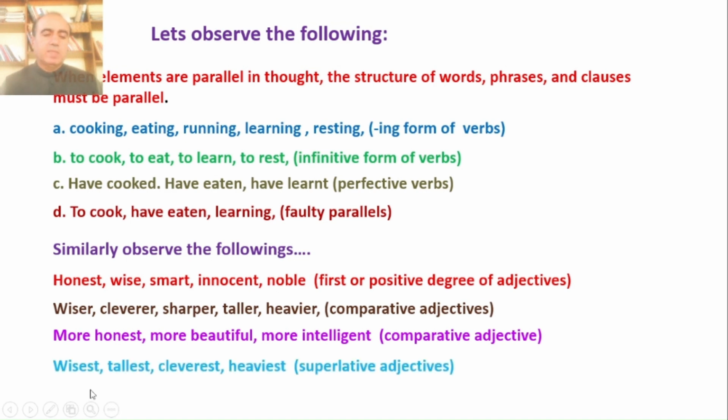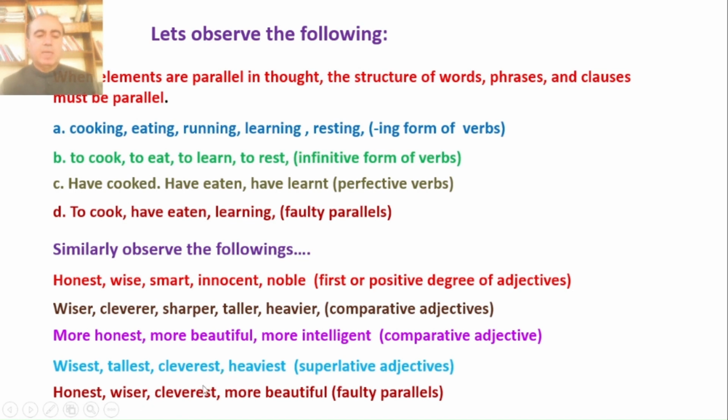Or we say wisest, tallest, cleverest, heaviest, that is superlative. And if we say honest, first degree, wiser, comparative degree, cleverest, then superlative, then more beautiful, then comparative, here they are in faulty parallelism.